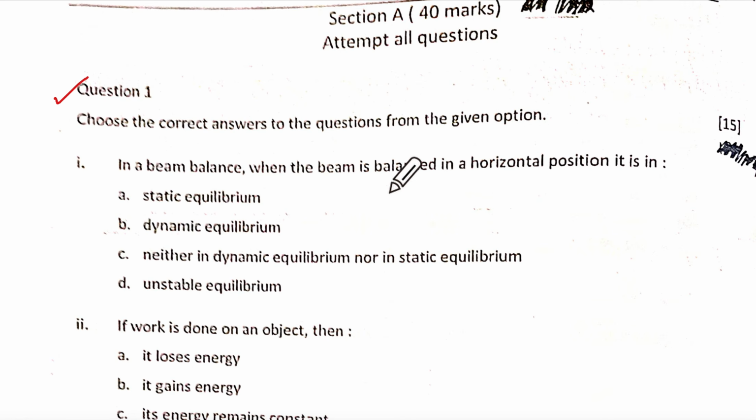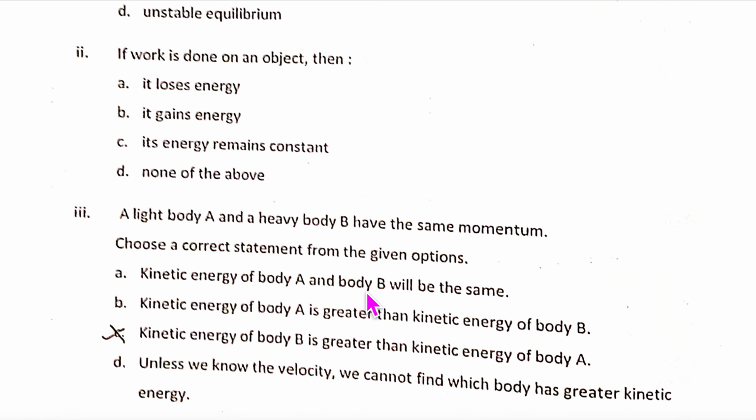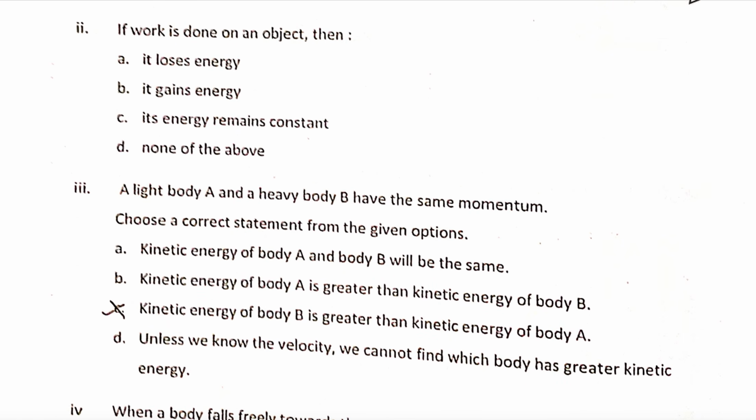In a beam balance, when the beam is balanced in a horizontal position, which means it is stationary now, there'll be some force here, some force here. Your fulcrum would be somewhere in between. That will be the pivot. Now it is going to be stationary, it is not in any motion. So it cannot be dynamic, it cannot be this, it cannot be this. So the option was A, because the sum of anti-clockwise moments is equal to the sum of clockwise moments.